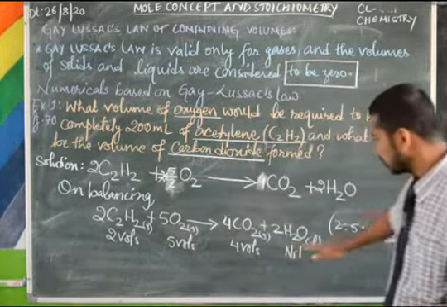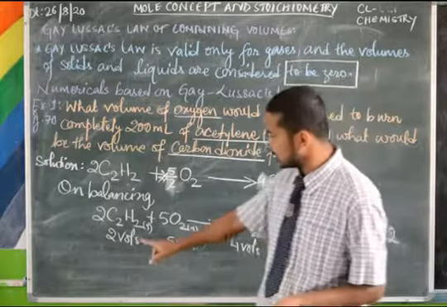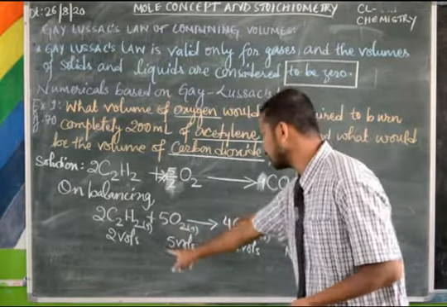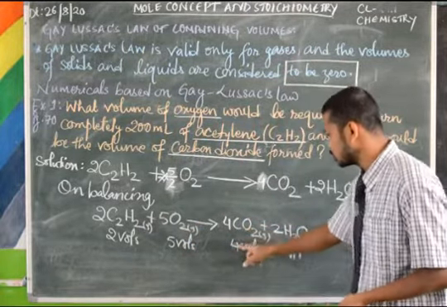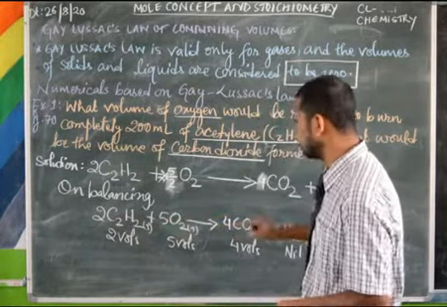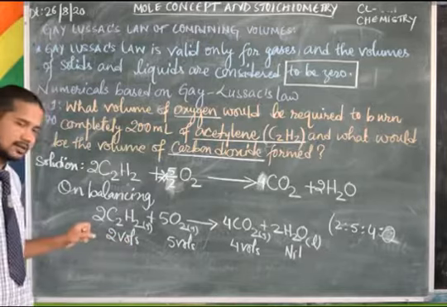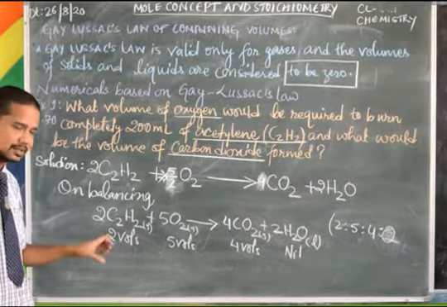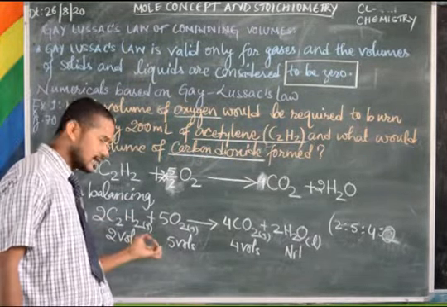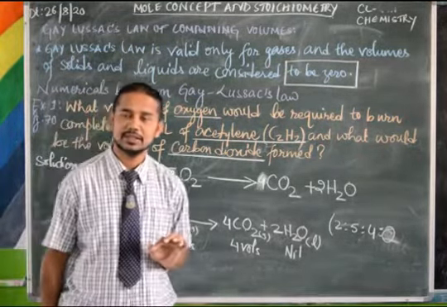So on balancing the equation, whatever number comes in front of the molecule becomes the number of molecules, and you can write 2 volumes of acetylene, 5 is in front of oxygen, so 5 volumes, 4 is in front of carbon dioxide, so 4 volumes. That means 2 molecules combine with 5 molecules to give 4 molecules of carbon dioxide. If you consider this volume as liter, then 2 liters of acetylene can react with 5 liters of oxygen to give 4 liters of carbon dioxide. I think it is understood.